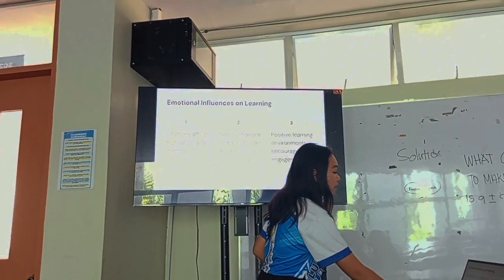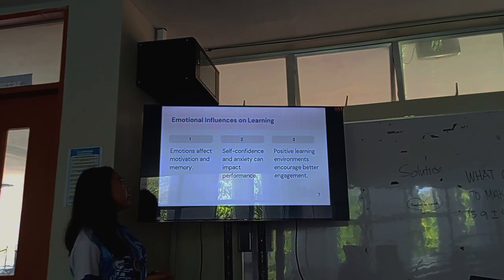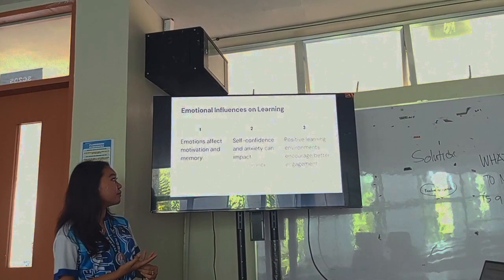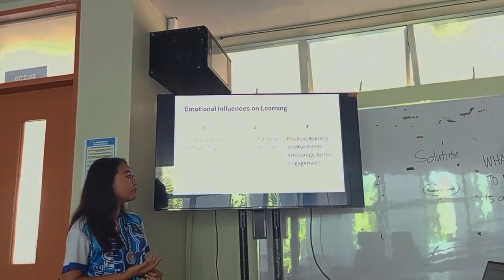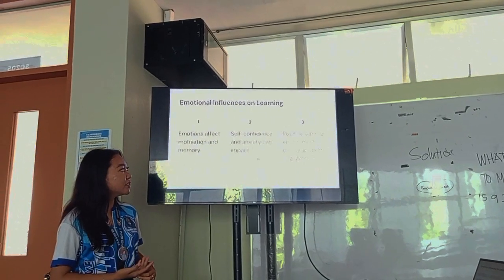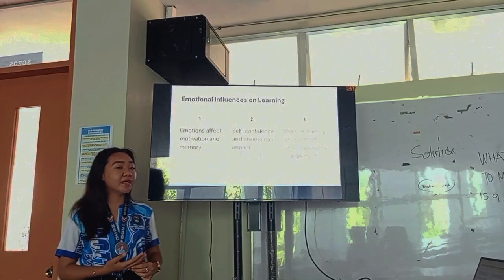Next one is emotional influences on learning. Number 1, emotions affect motivation and memory. Number 2, self-confidence and anxiety can impact performance. And number 3, positive learning environments encourage better engagement.